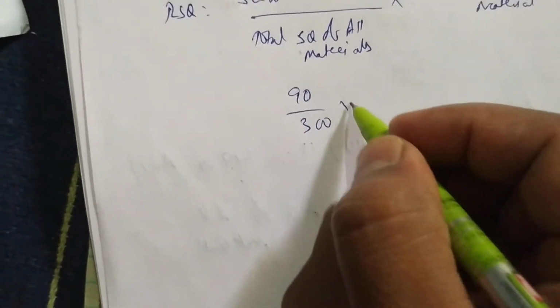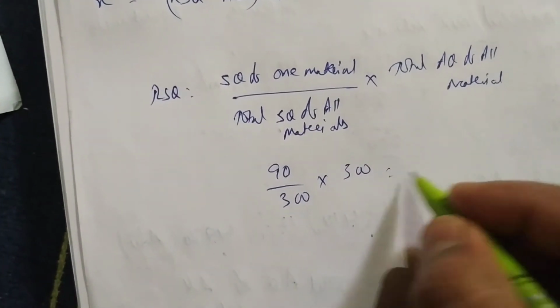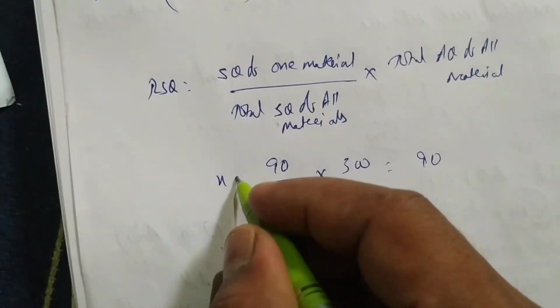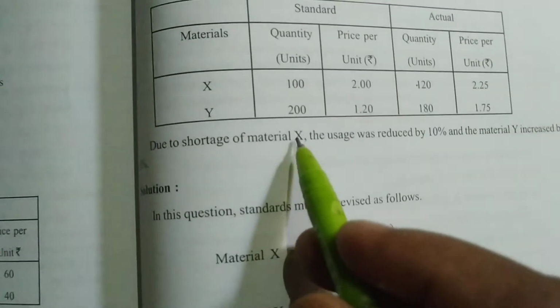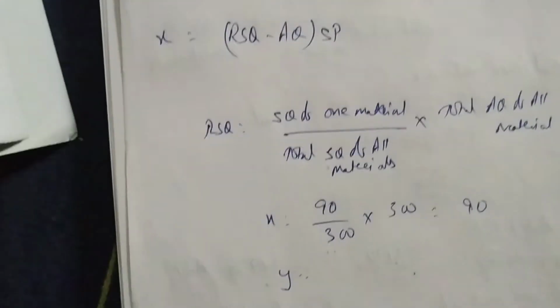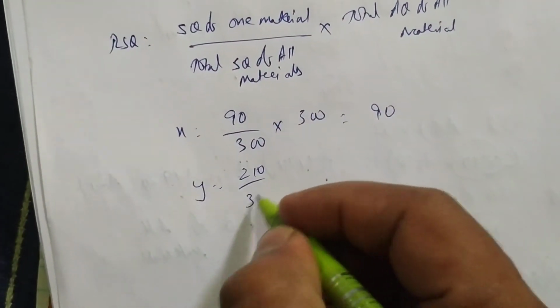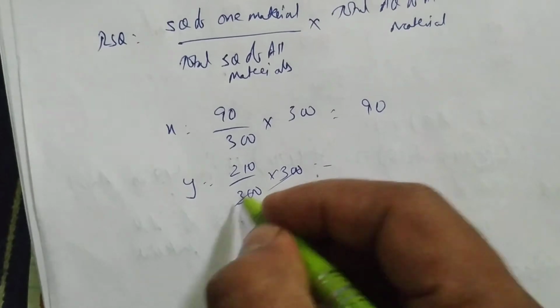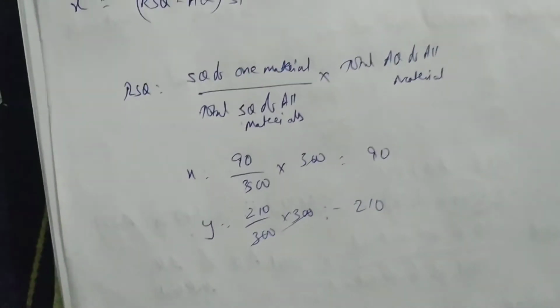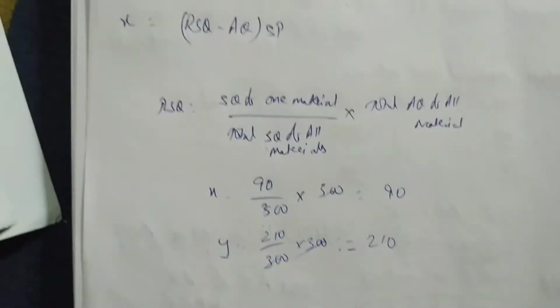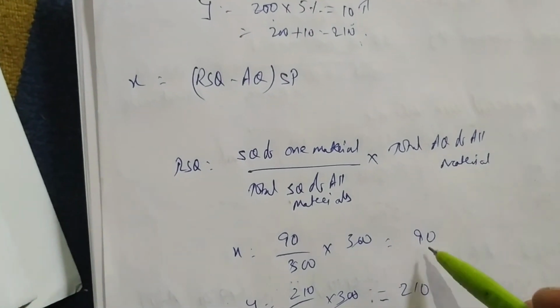So we take 90, divided by the total, 100 plus 200, 300, into 120 plus 180, 300. You strike off, you get again 90 only. This is for X. Y you do, you take 210 divided by 300 into 300, you get again 210. Simple. So same we are getting 90 and 210.